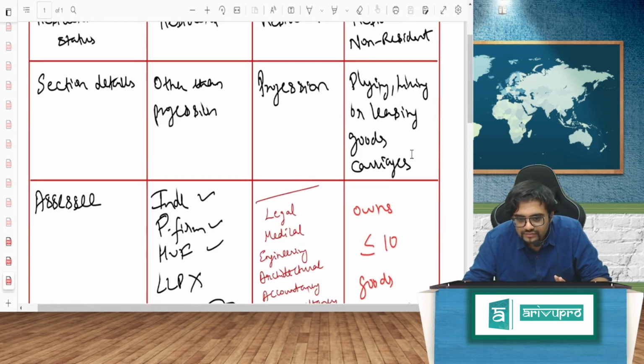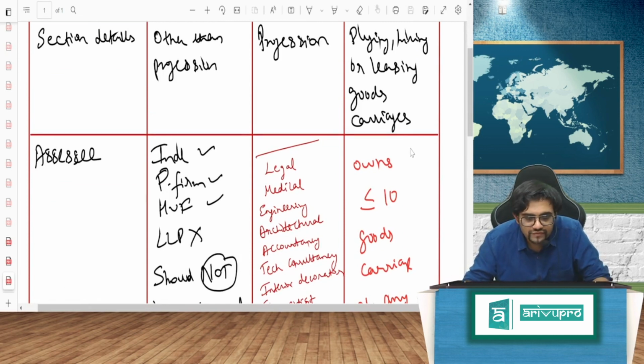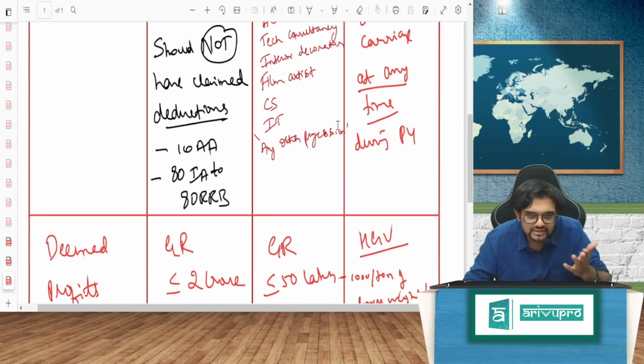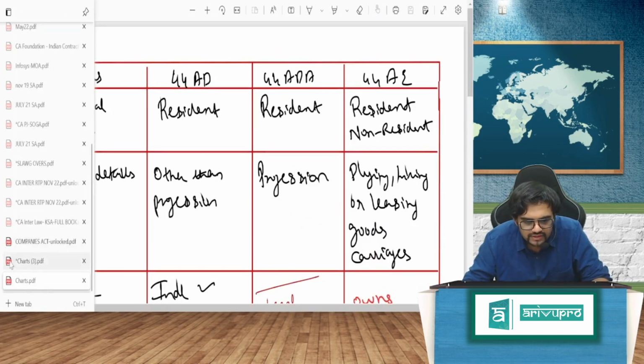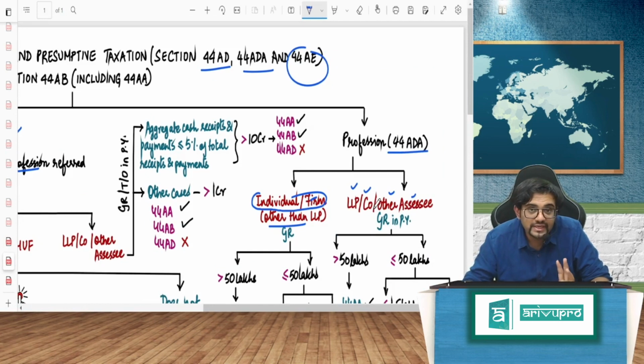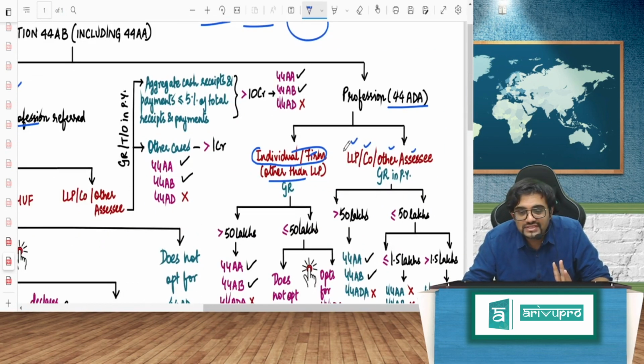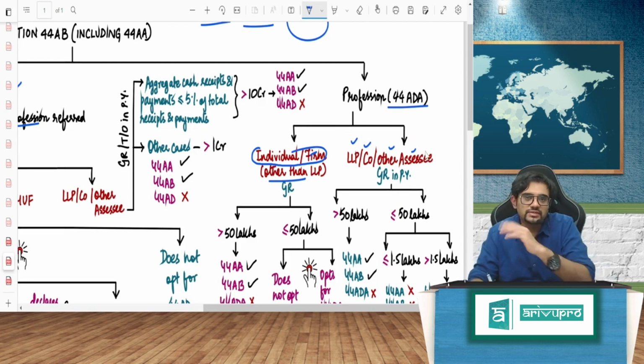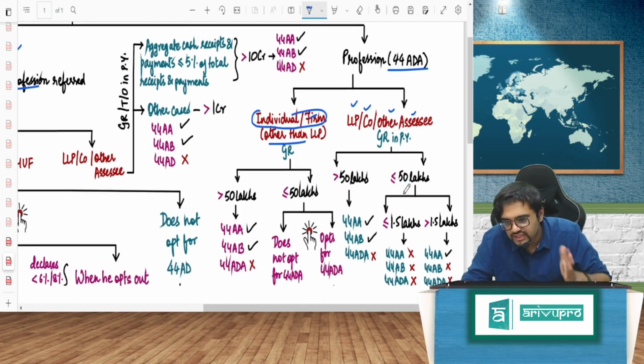See, individual, partnership firm, and HUF, of course, other than LLP, that is for ADA. That same thing is given there. This is for AD, that's for ADA. Similar thing. So let's check. I'm doing ADA now. ADA, my dear friends, is applicable for individual and firm only, other than LLP. HUF is not there, HUF is for AD. Whereas for LLP, company and other SSE, it is separate. Now, let's stick to these others first.